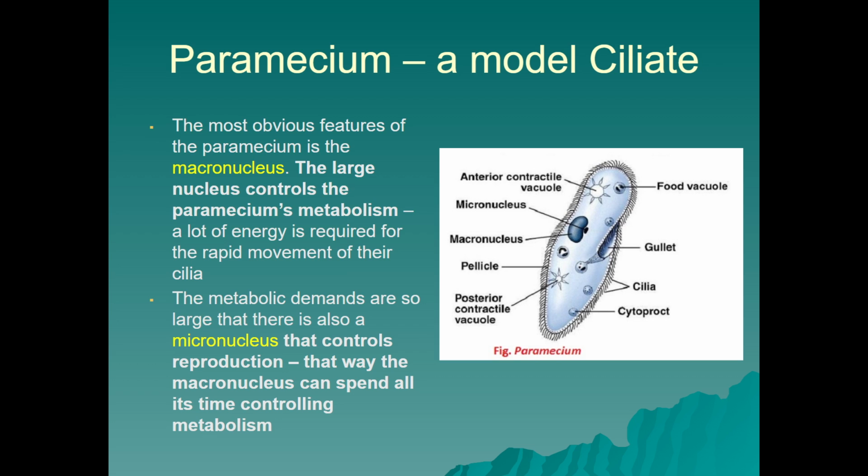That way, the macronucleus can spend all the time controlling metabolism and making sure the cilia move precisely in a wave-like manner that promotes motility. And the micronucleus can be concerned not with that metabolism, but instead reproduction.